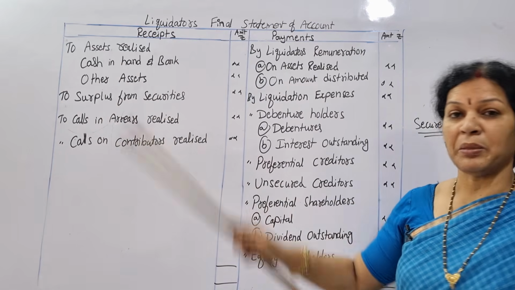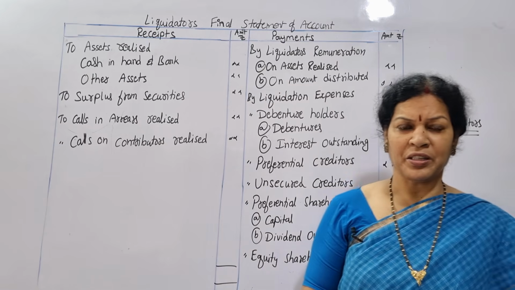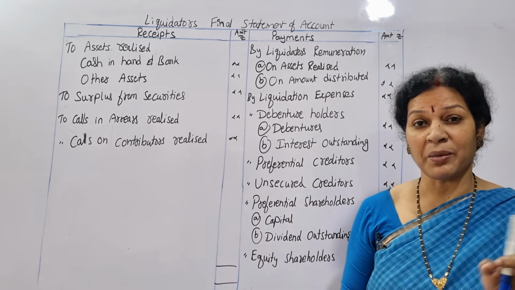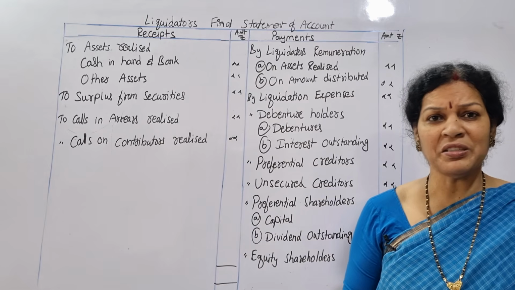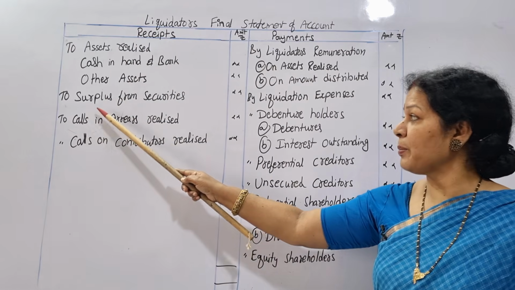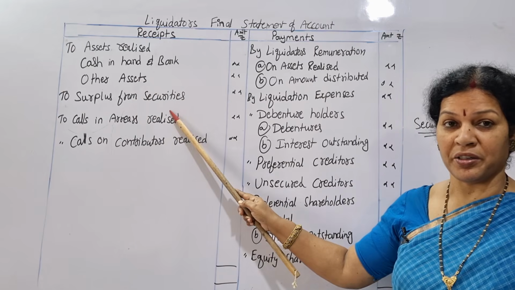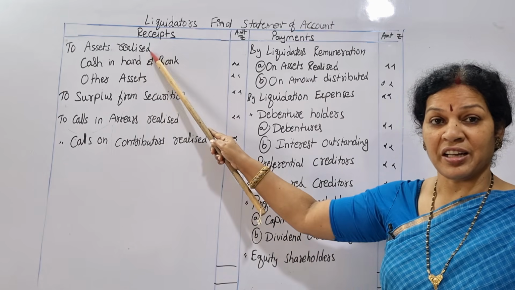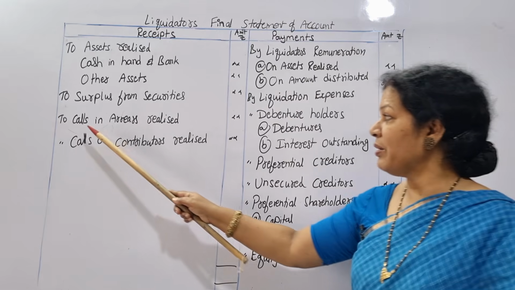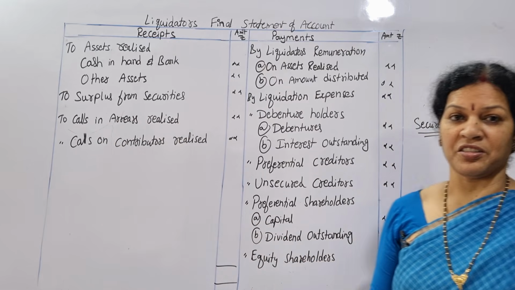Second one is surplus from securities. He is selling securities, and once he sells them, sometimes you get some surplus. Surplus means income, so that income will be on the receipt side. Surplus from securities, second point. First one is assets realized and surplus from securities. Third one is calls in arrears realized.